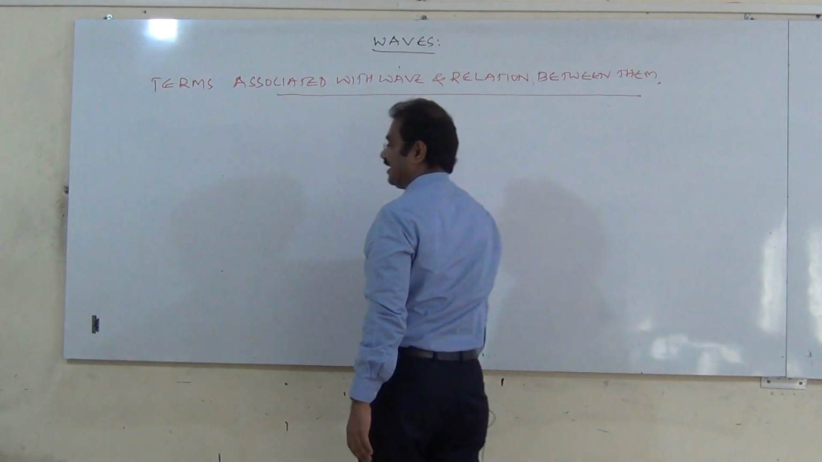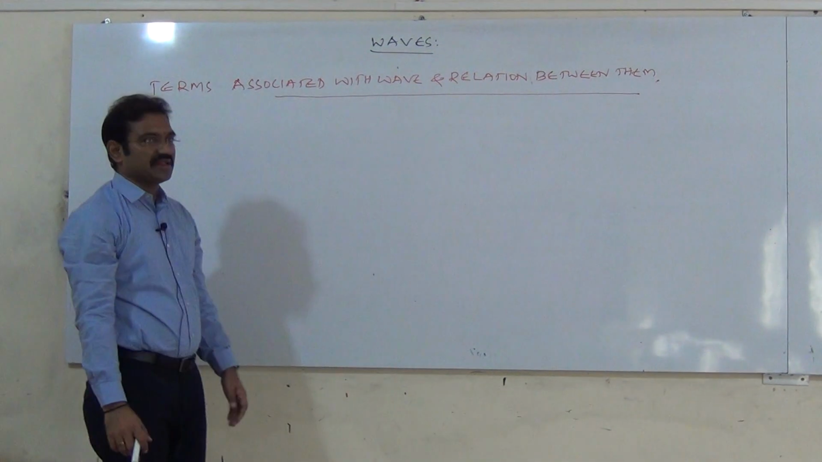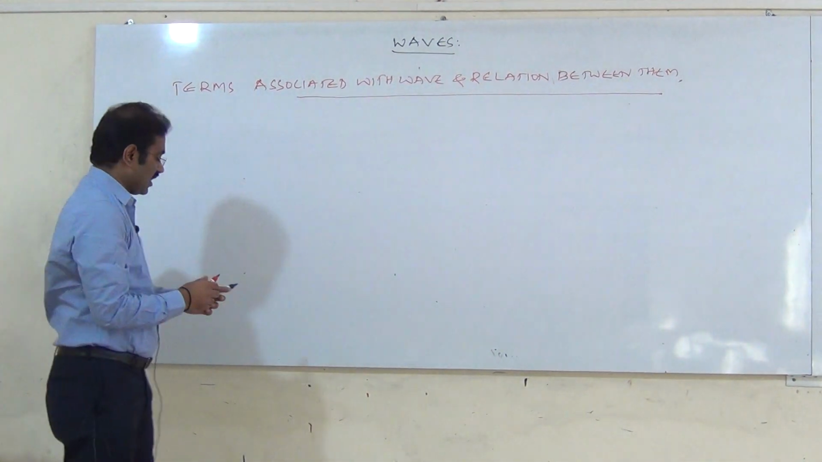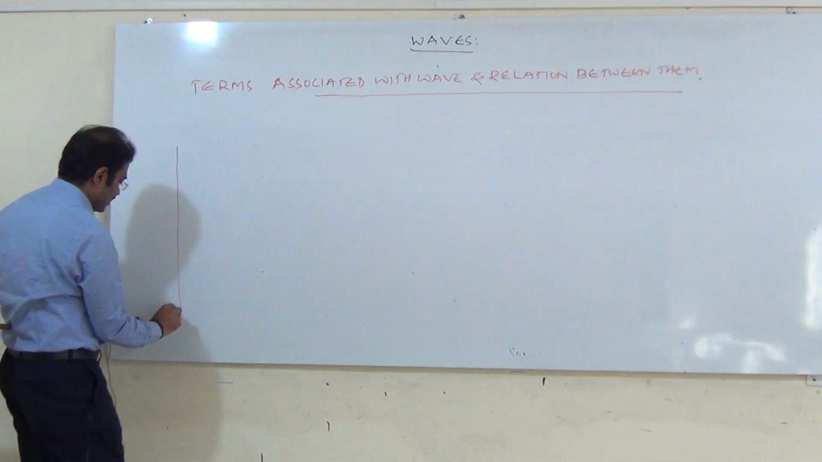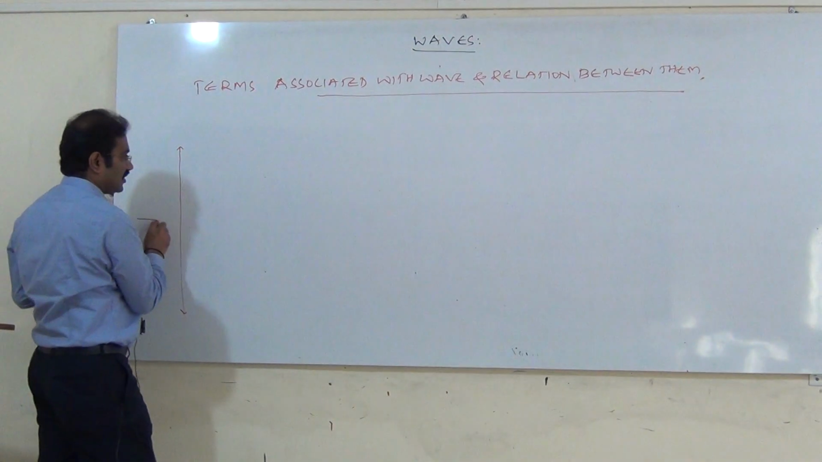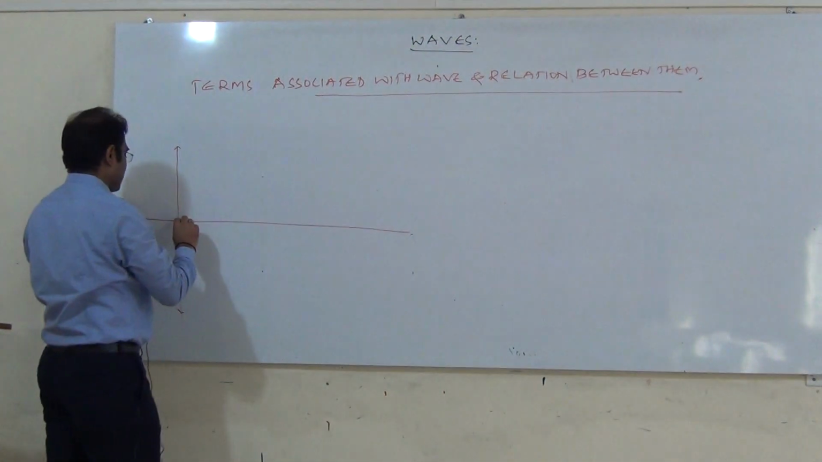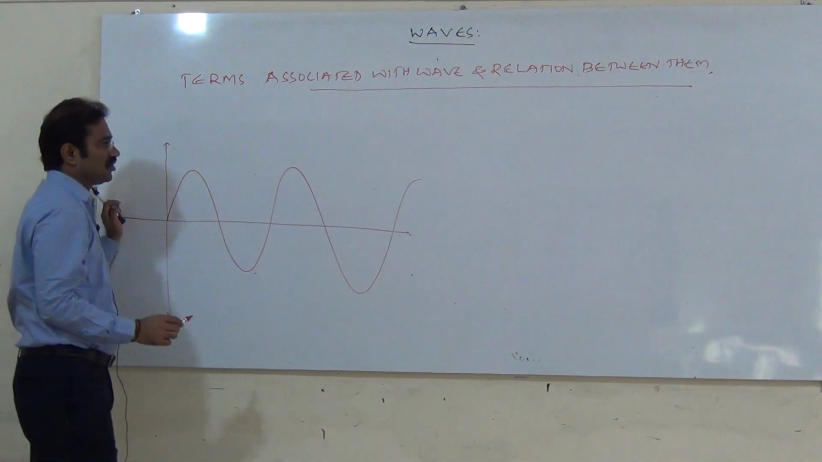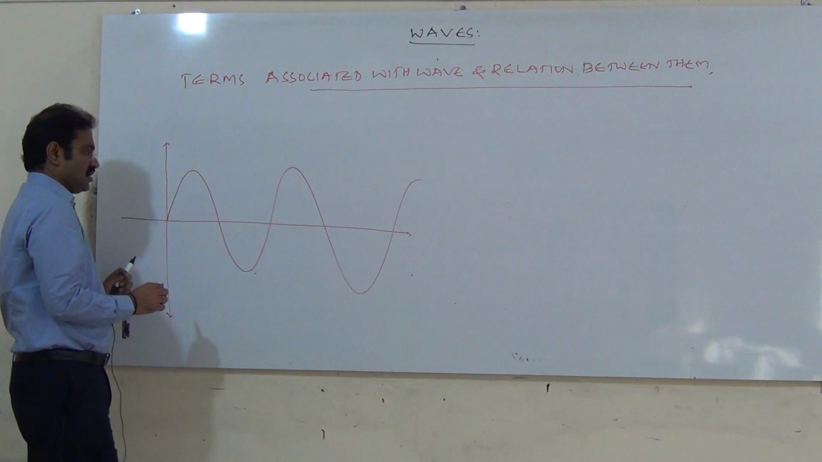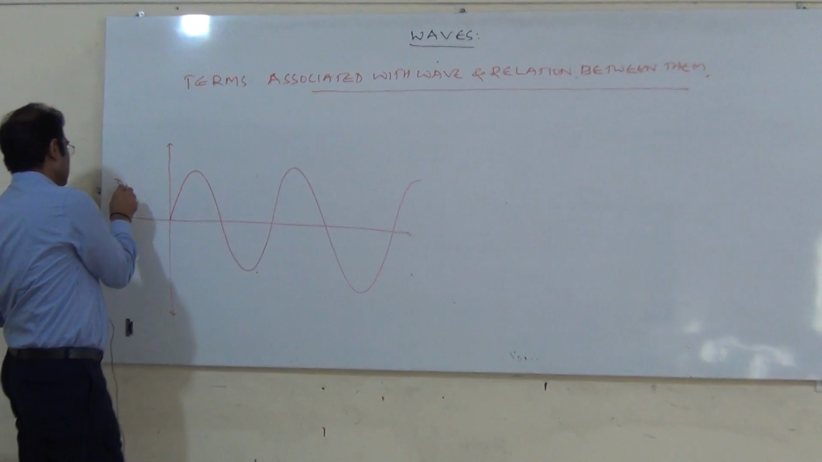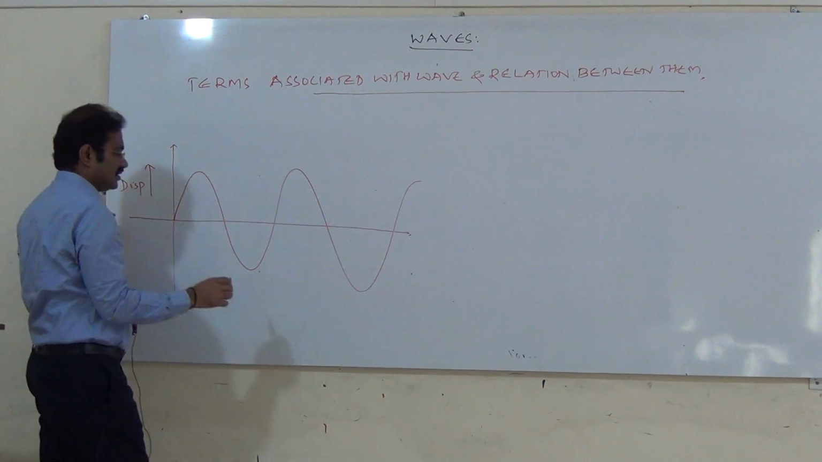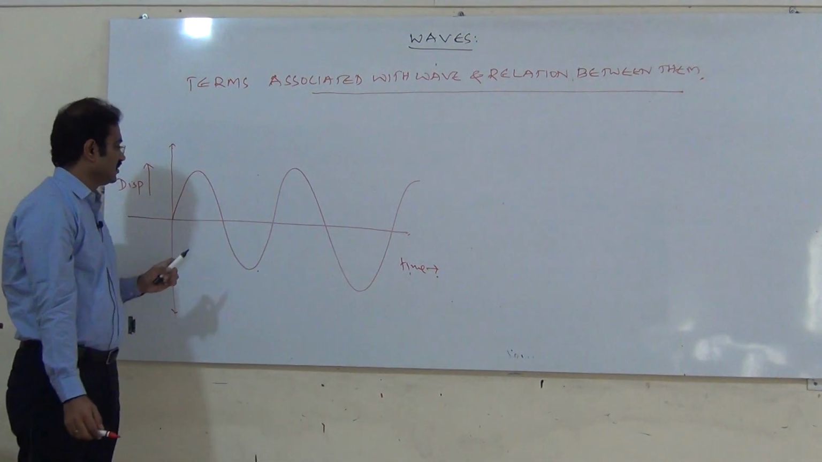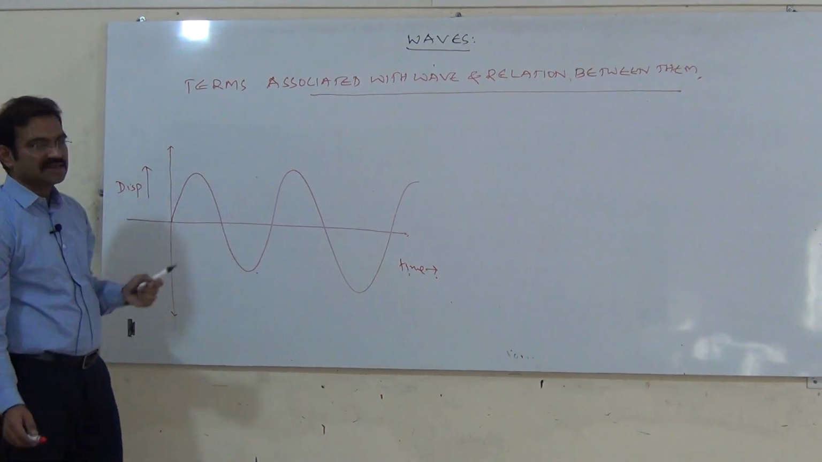Now I am going to explain the terms associated with the wave. Okay. First, I draw the wave. This is the wave. We call this one a wave. And here it is the displacement in this direction, and the time is taken along this direction. With respect to time, we write the displacement.